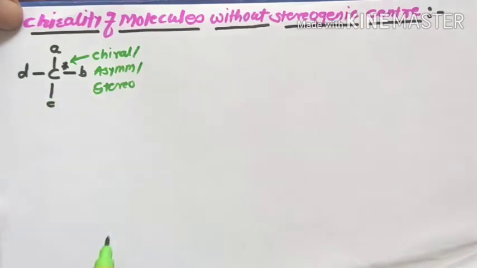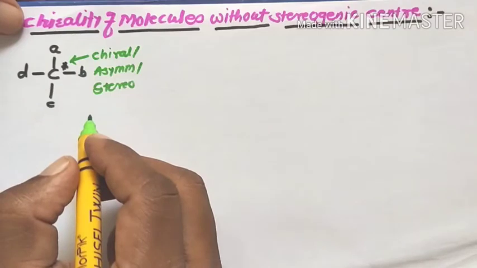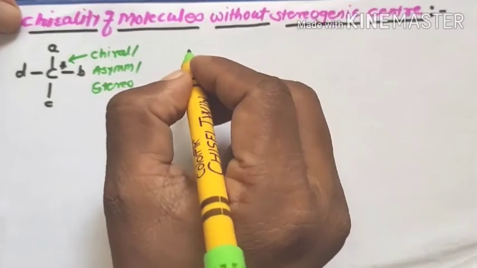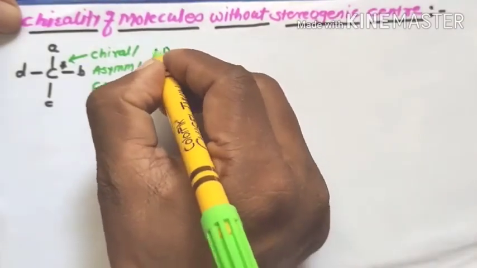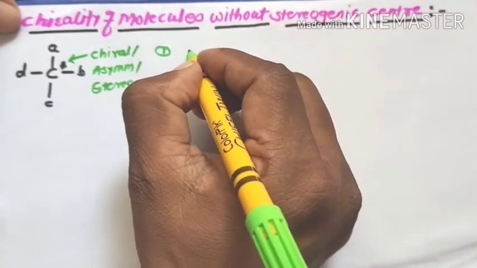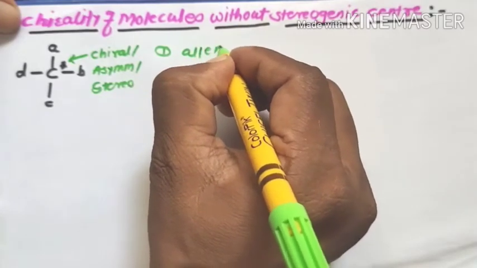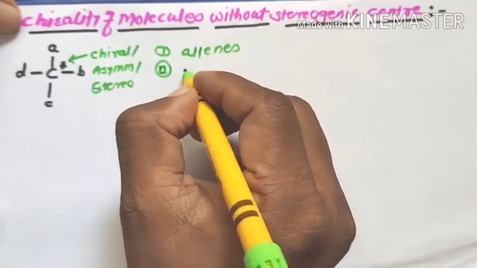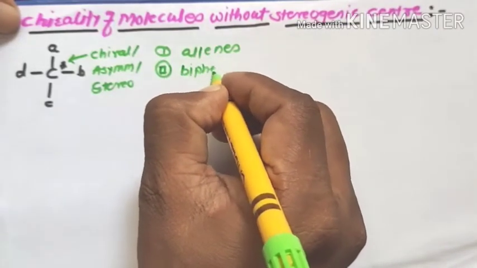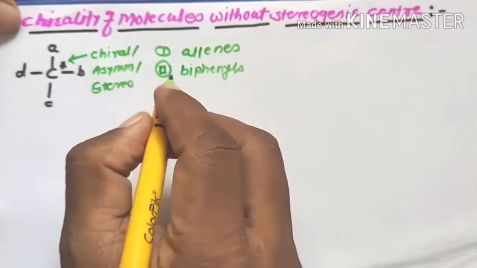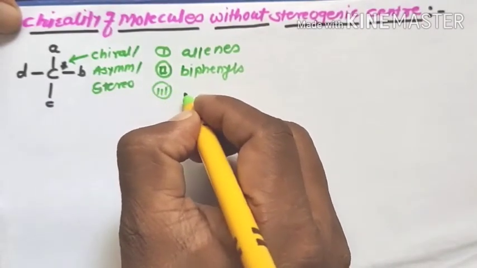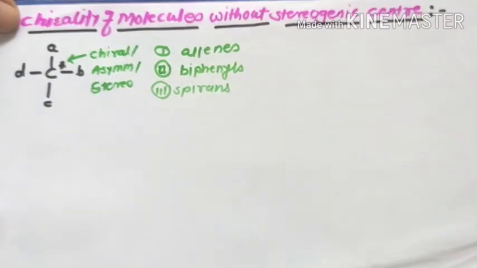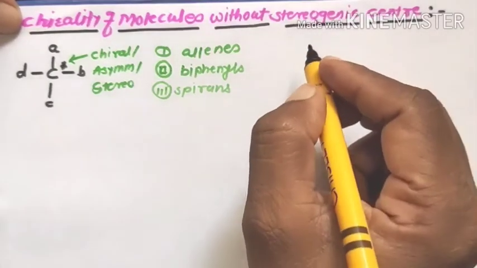But in some cases, there is an absence of chiral centers, but they show optical activity. Like the compounds, first allenes, then the second one, biphenyls, and then the third one, spiranes.